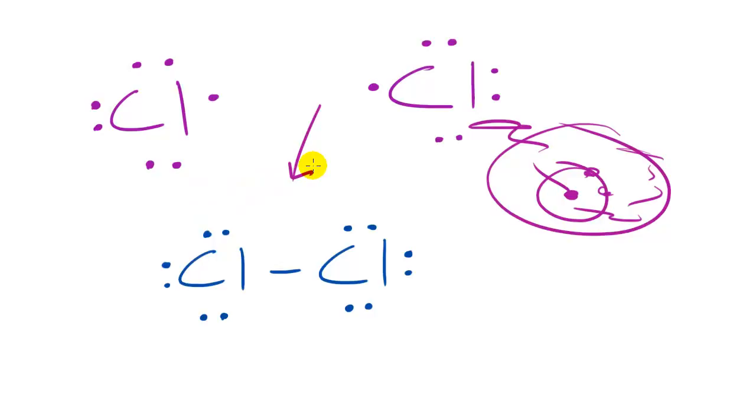So that's basically it. That's the basics behind the covalent bond and the electron dot formula and the Lewis dot formula. Hopefully your brains are about to explode.